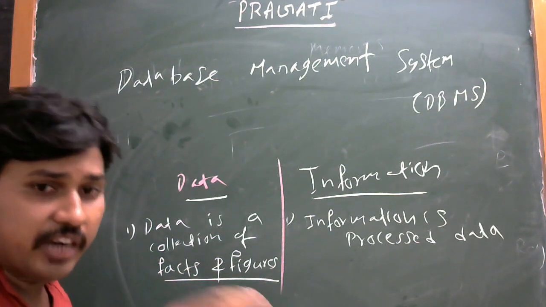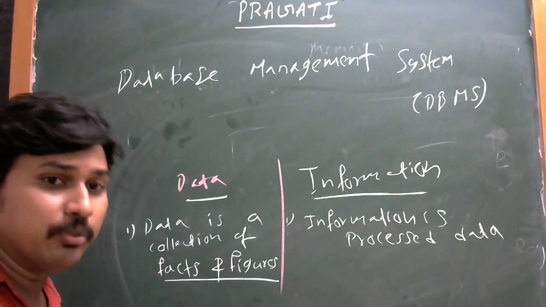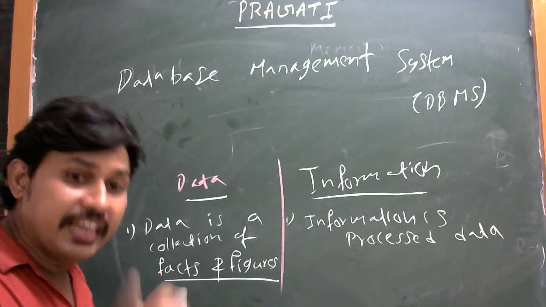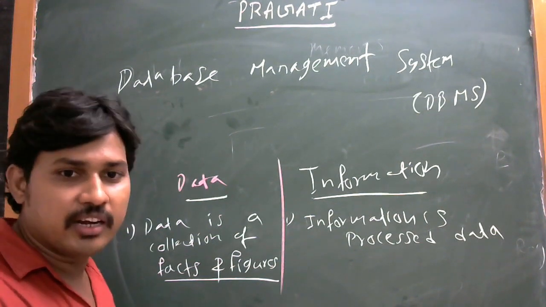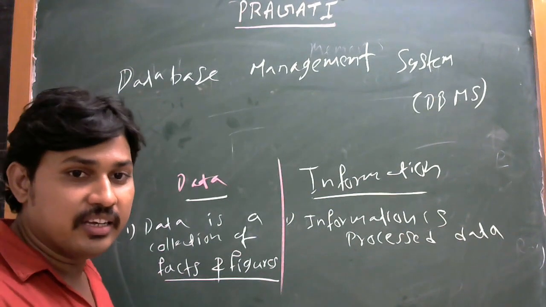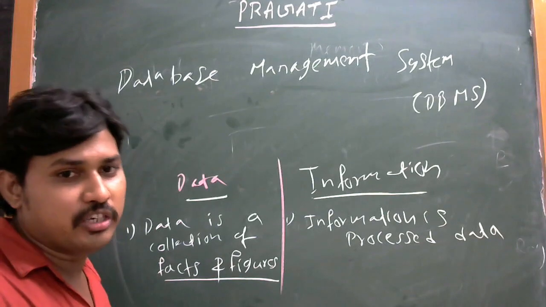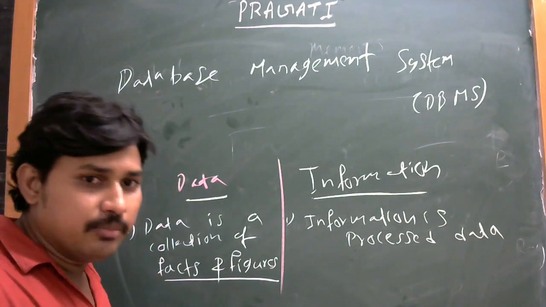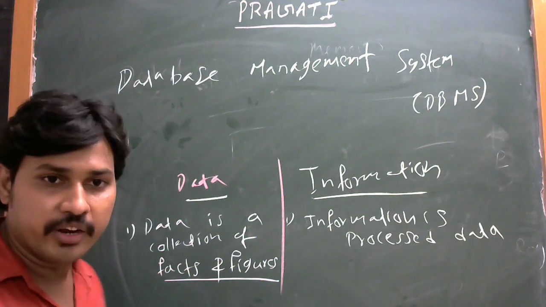Already at the start we gave the definition of data. Data means multiple types of data: character data, numerical data, musical data, alphanumeric data, and special symbols. On the keyboard there are multiple types of keys, and these keys form data, that means facts and figures.